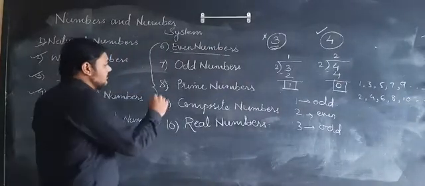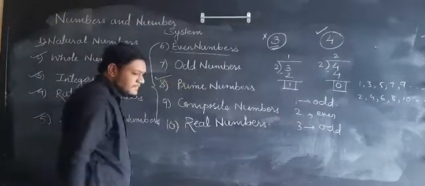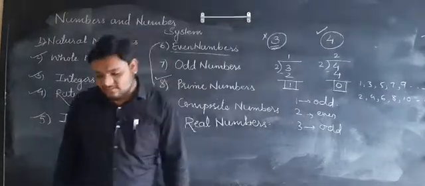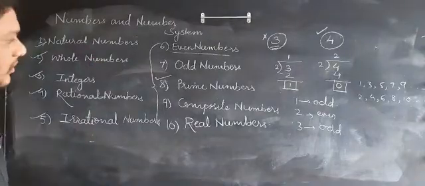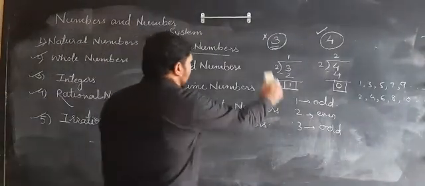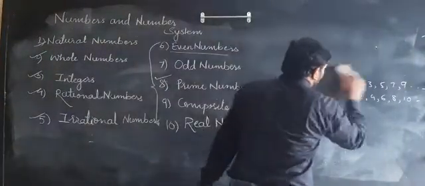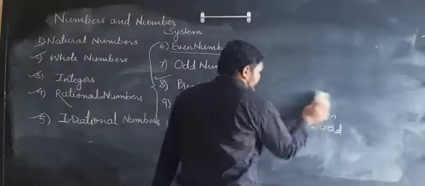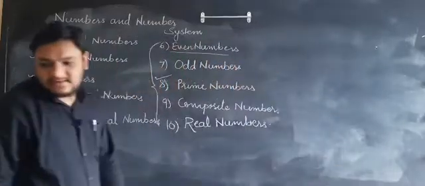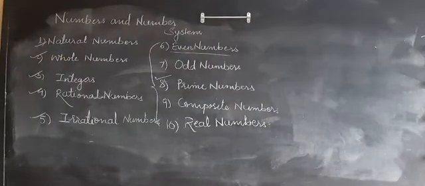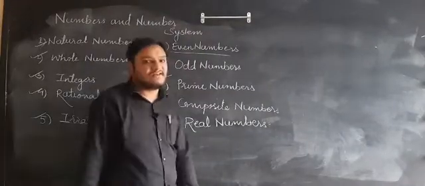Now the next part is prime numbers. Students, we will see what prime numbers are. In the lower classes you have also observed prime numbers. Which definition have you observed? Yes. The number which is divisible by 1 and itself is a prime number.